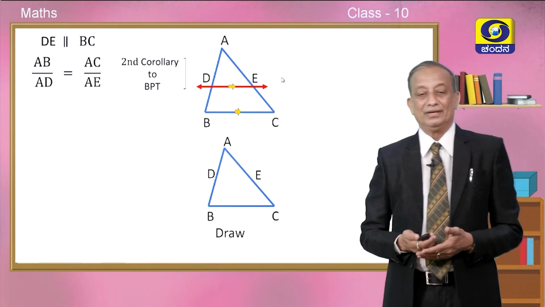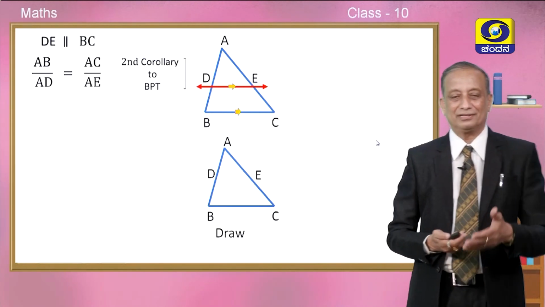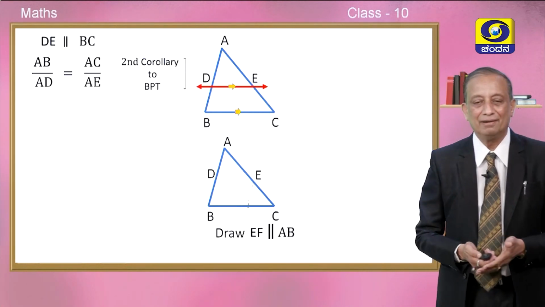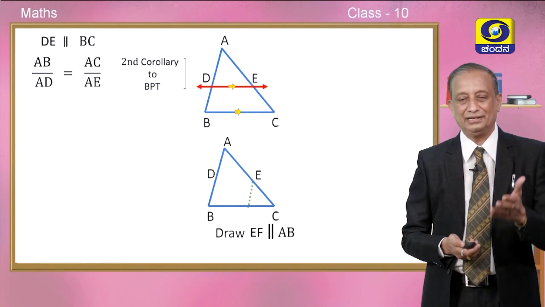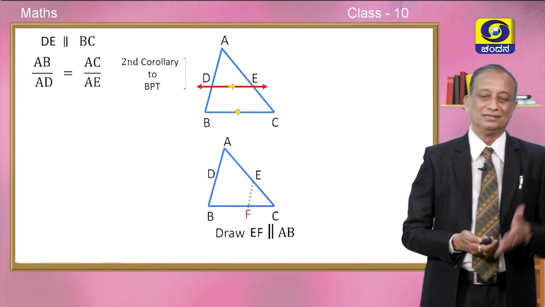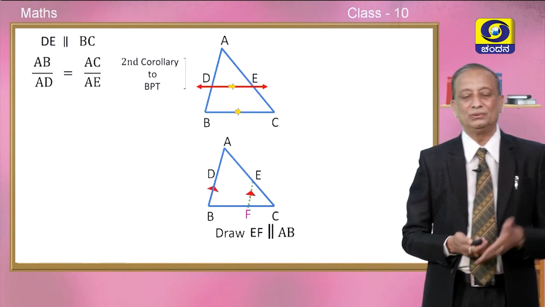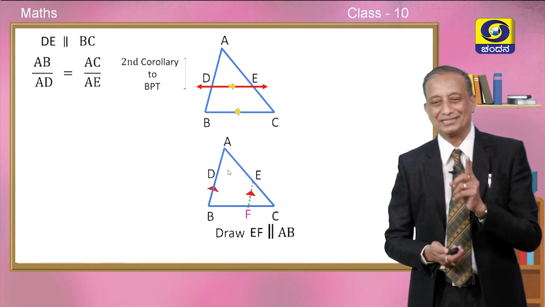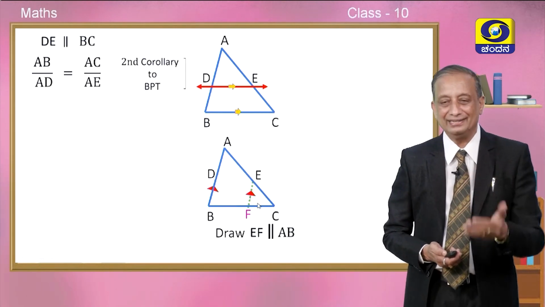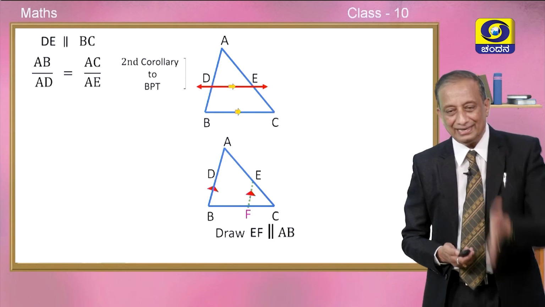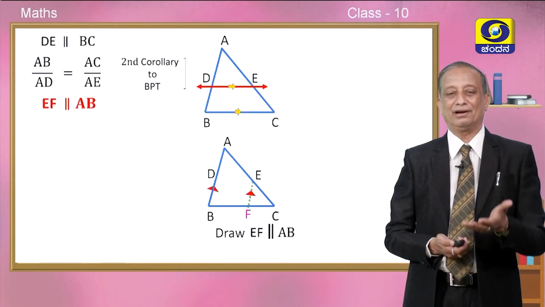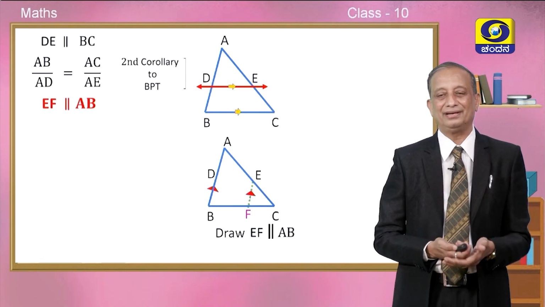Now, forget about the segment DE for some time and draw a line like this, EF parallel to AB. Look at the figure in dotted line which is coming in green color. Call this point F. So let EF be parallel to AD. I think some of you must have got the answer for how to get the relationship between BC and DE. Yes, with EF parallel to AB, can you not once again apply one of the corollaries to Thales theorem?